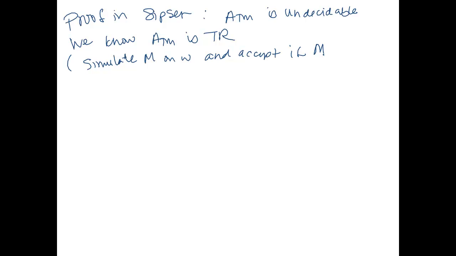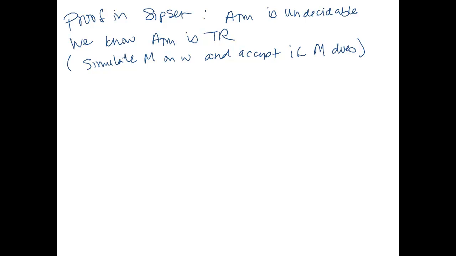We know that ATM is Turing recognizable. What does a recognizer look like? A recognizer for ATM would simulate M on W and accept if M does. So we can recognize when M accepts W, but we can't decide when M accepts W. Again, there's a proof for undecidability in the book.